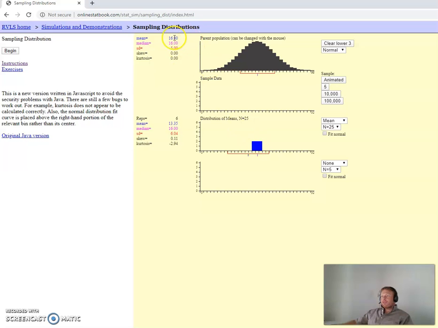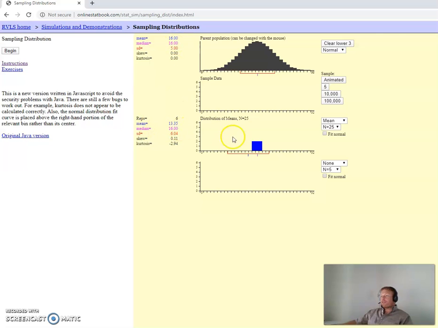Remember our underlying distribution has a mean of 16, median of 16, and a standard deviation of 5. Well, what are we looking at right here? With 6 repetitions, we have a mean of 13.35. So our sampling error would be what? It would be what? 2.75, wouldn't it? Yeah. Okay. 2.65, because 13.35 plus 2.65 is 16.